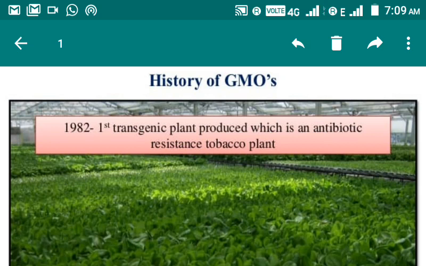Anyhow, remember which one is the first GMO plant, that is tobacco.